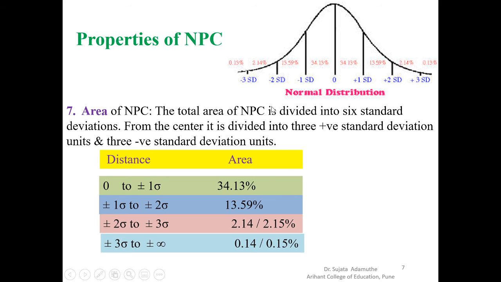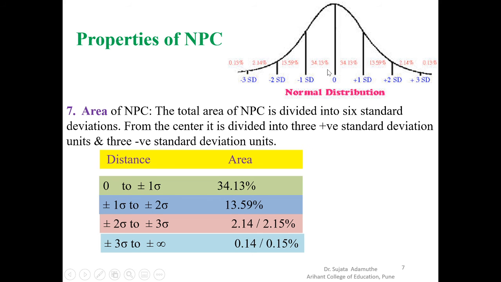These are the properties. That means these areas are fixed in the normal probability curve. Again, I will repeat, from 0 to plus 1 SD and minus 1 SD, 34.13, 34.13.